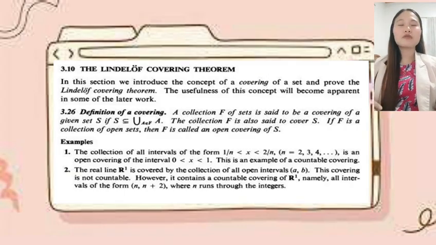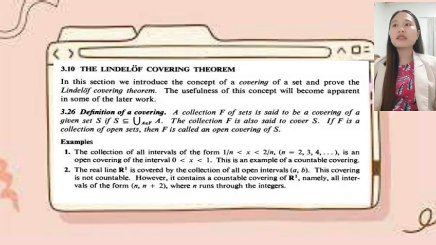If F is a collection of open sets, then F is called an open covering of S. Example: the collection of all intervals of the form 1 over n less than x less than 2 over n, where n equals 2, 3, 4, and so on, is an open covering of the interval x greater than 0 and less than 1. This is an example of a countable covering.